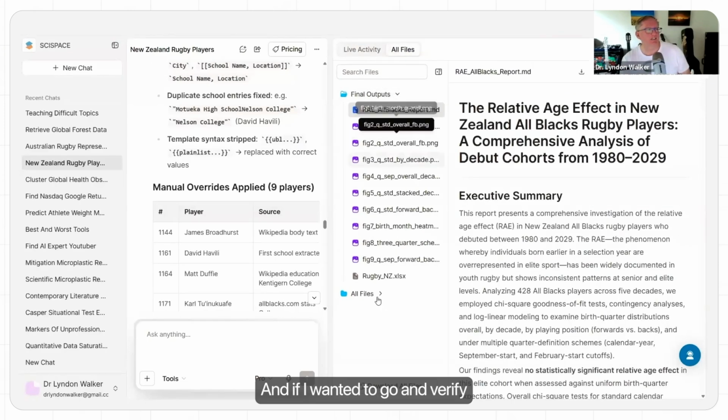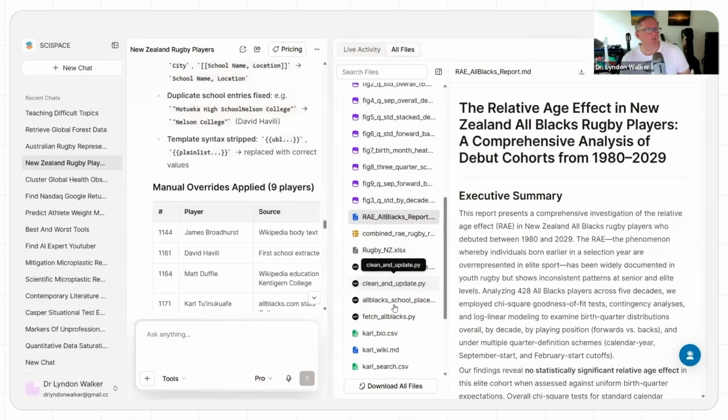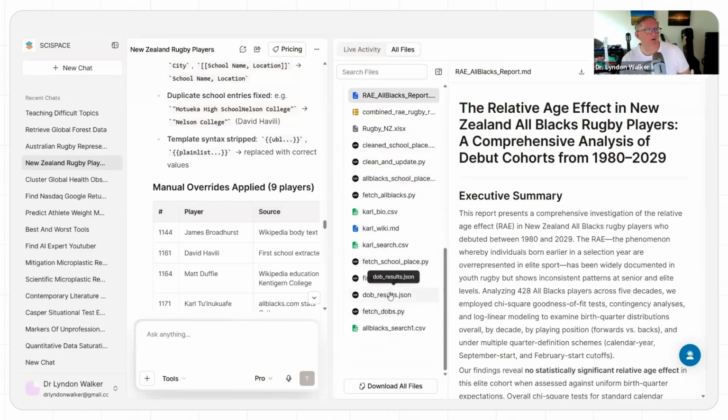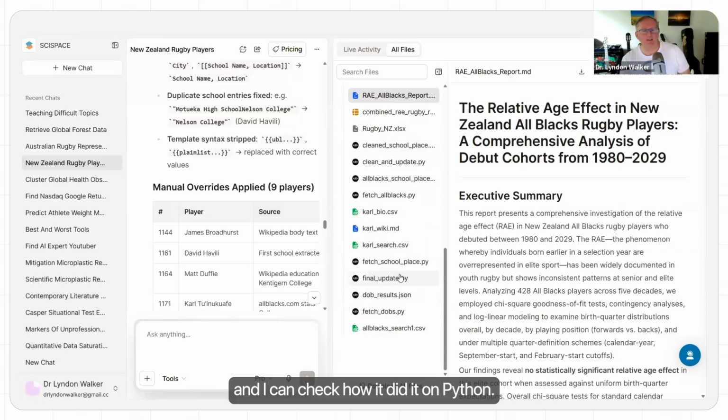And if I want to go and verify the analysis that it did, I can go down to all files and I can look at my Python files and I can check how it did it in Python. Everything that's here is downloadable, so I can download these Python files and I can then rerun this on my local machine if I want, to confirm everything.